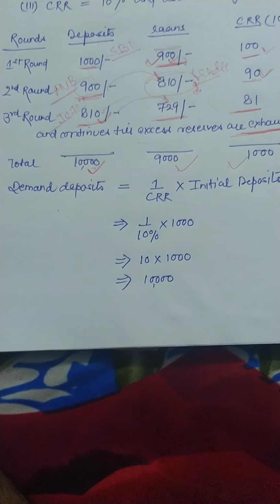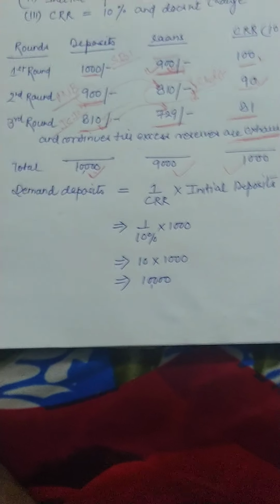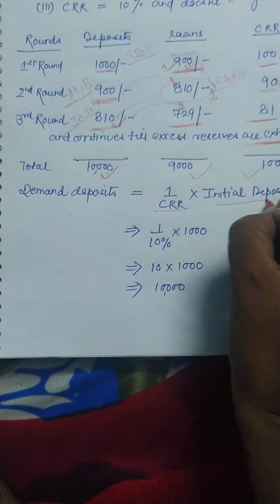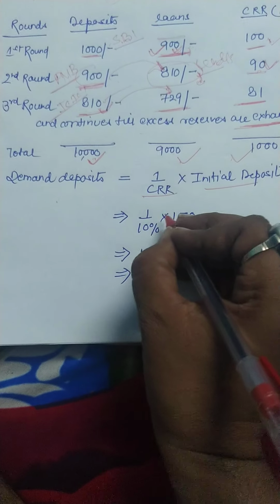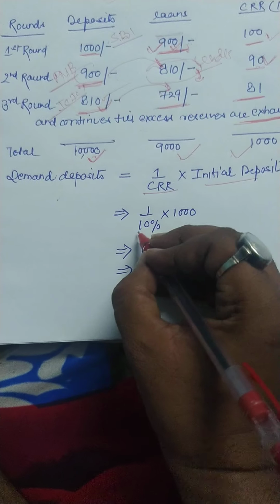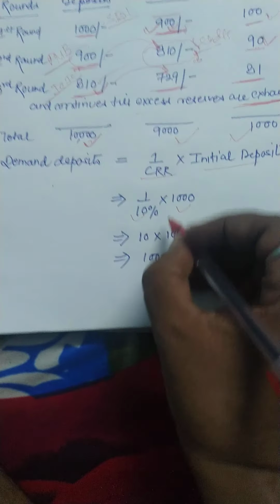So the topic to be understood here, students, is that the credit multiplier system depends upon a formula: demand deposits is equal to 1 upon CRR into initial deposits. This is the formula. So CRR is 10% here, so 1 upon 10% into 1000, that is the initial deposit.